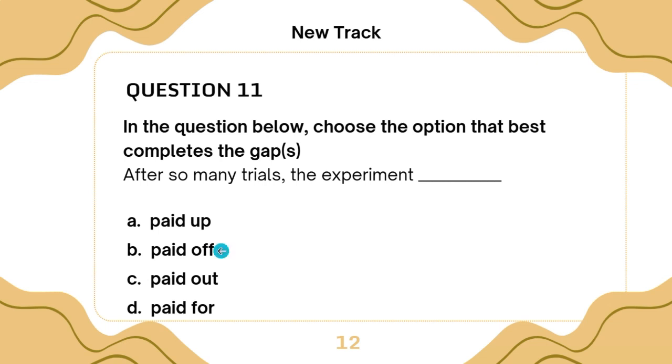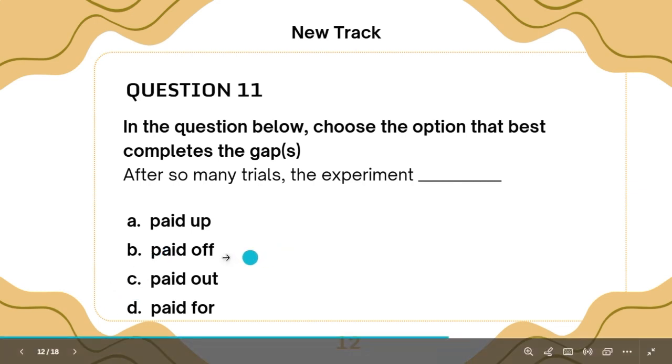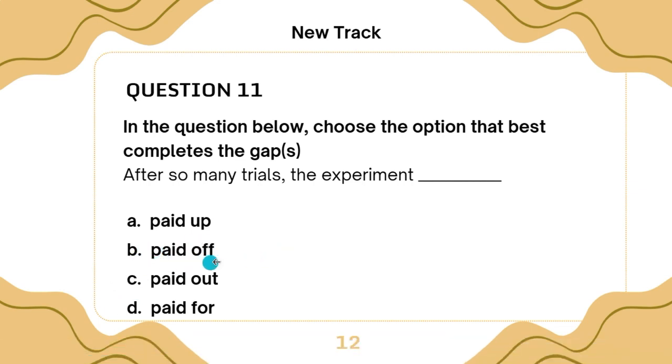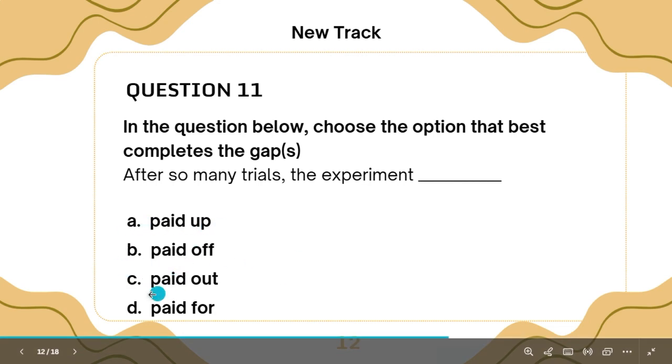Or when you have achieved success for an endeavor you have put into place. So this is an achievement of success for an endeavor. After so many trials, the experiment paid off. So the best option is option C. Not paid up, not paid out, not paid for.